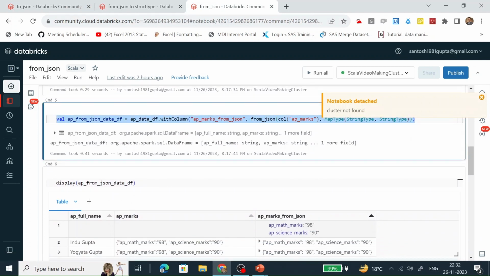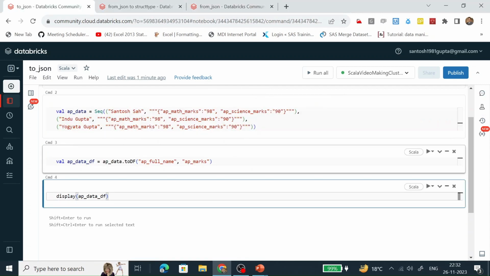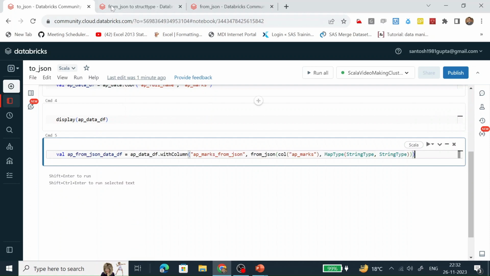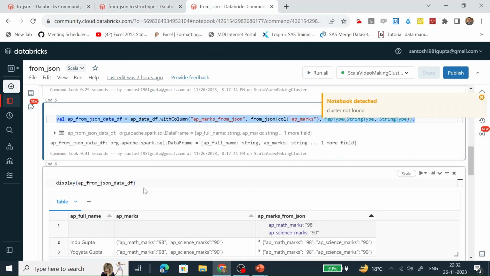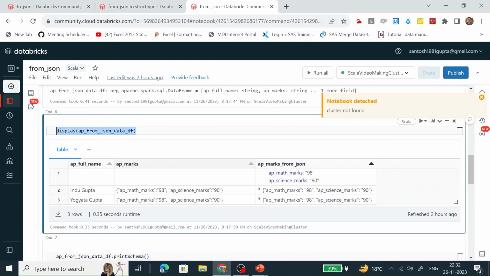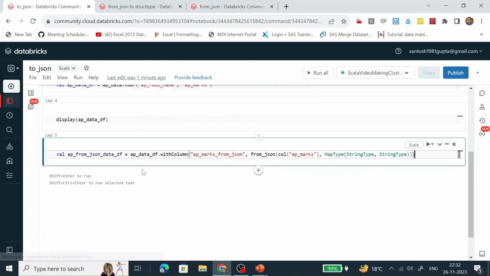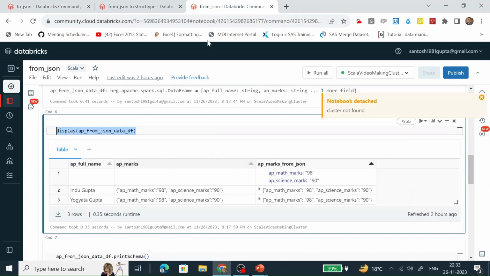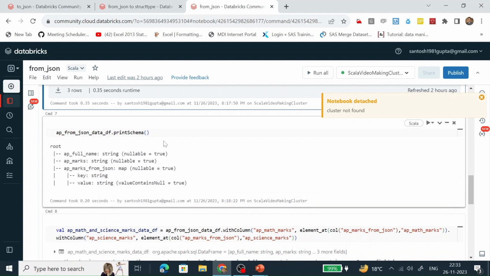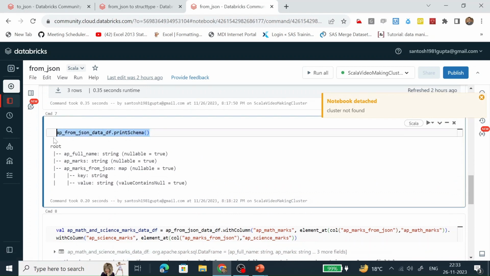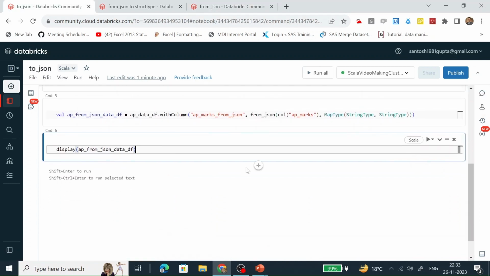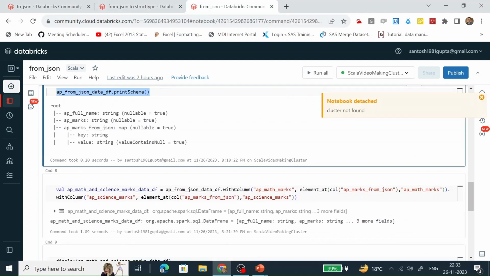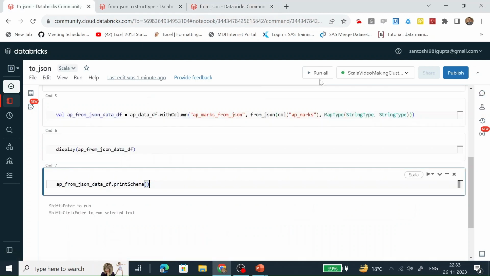This will convert the string of JSON type to a map type column. This will display the data frame which has a column of map type. We will validate with the help of printSchema. So let's copy that code as well. That's all. So let's run this.